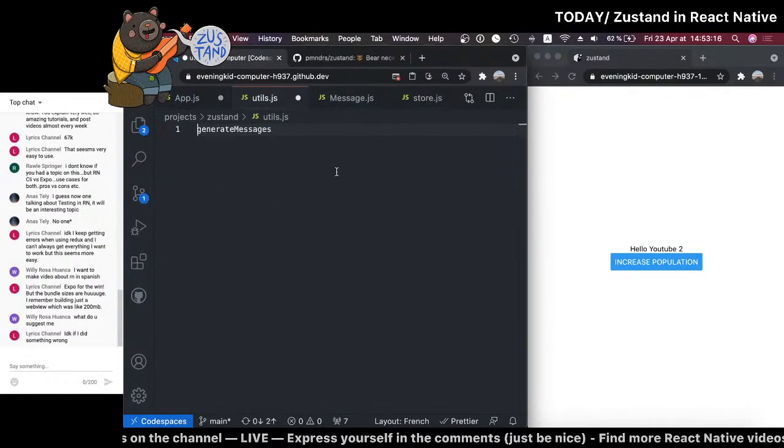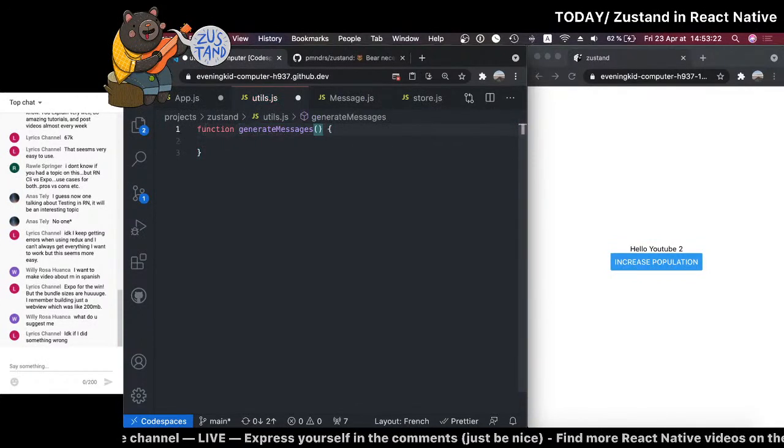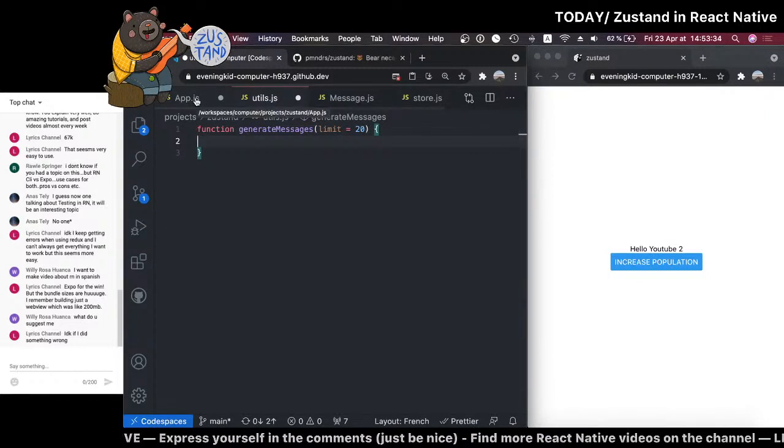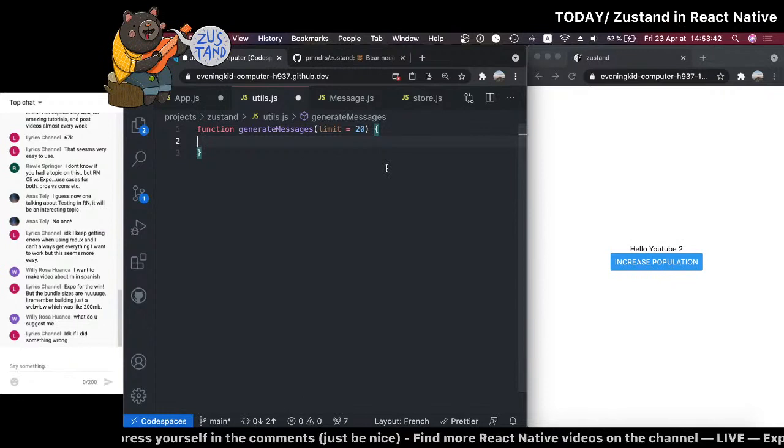Okay, and this will be function generate messages. What we want is maybe to create a list of messages. So maybe we say a limit. Maybe by default it's going to be 20 messages. I just want to return a list of messages, and then inside my app I can return all the messages. And so then I want to use Zustand to keep track of all my messages and see how that works.